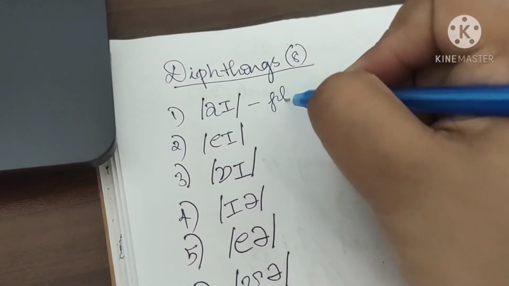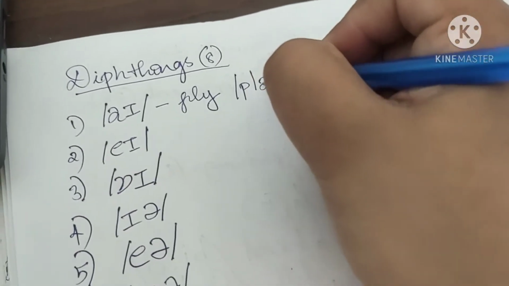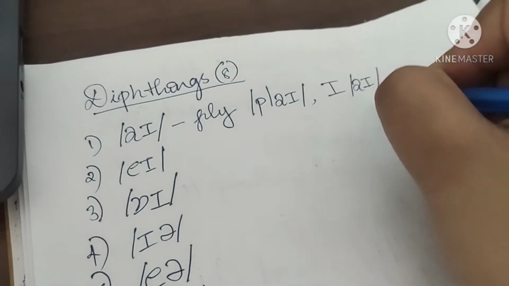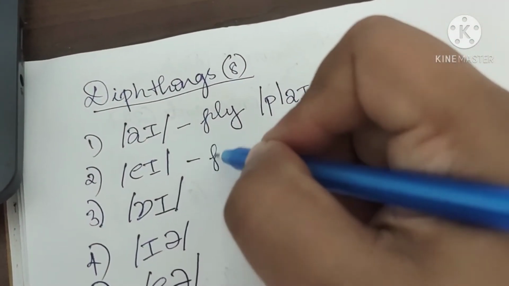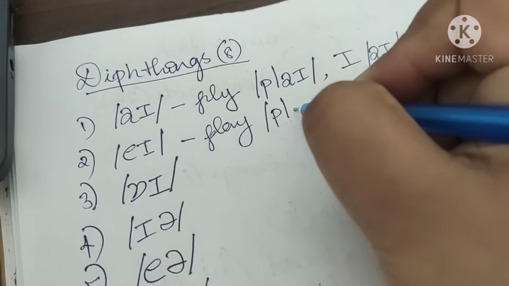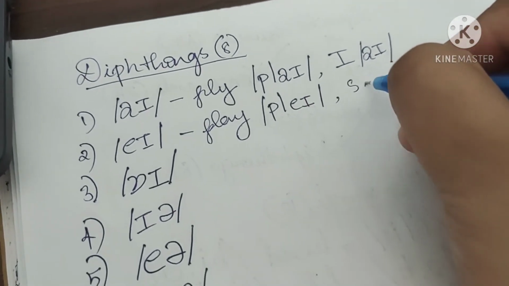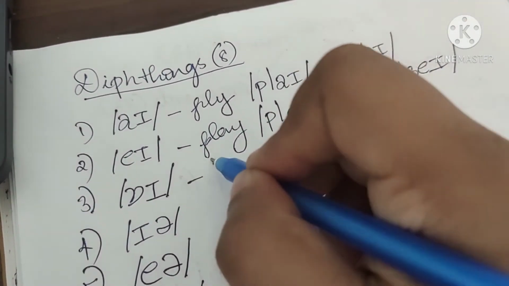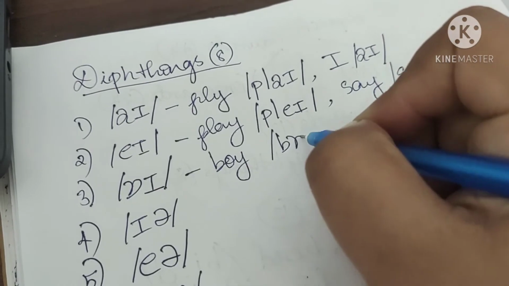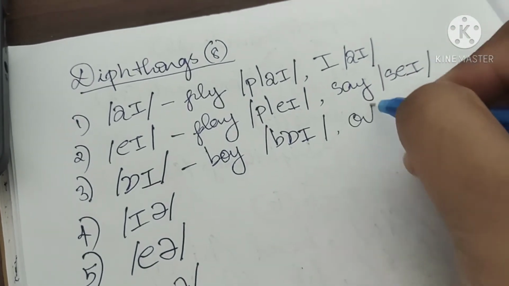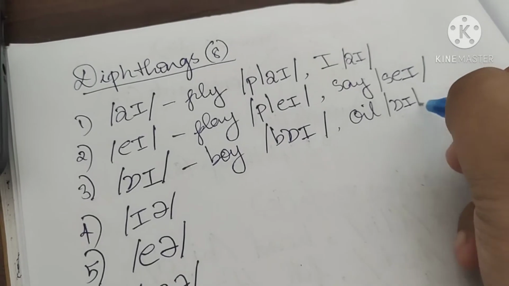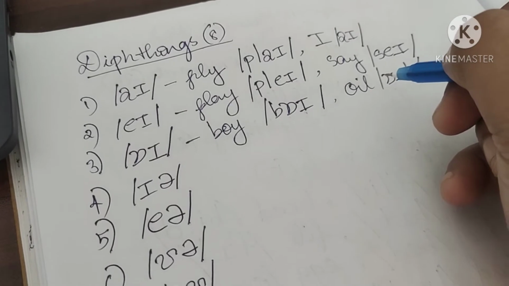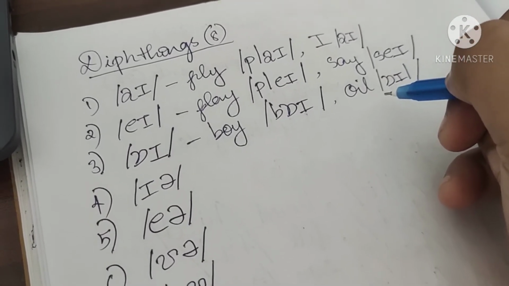I as in ply, p, l, i, as in eye. Okay, A as in play, p, l, a. Say, s, a. Oi as in boy, b, oi. Oil. Now this is not oil, this is oil. This is one of the mother tongue influences that mostly people from Kerala make, like we Malayalis make.